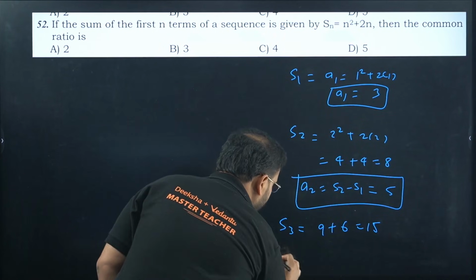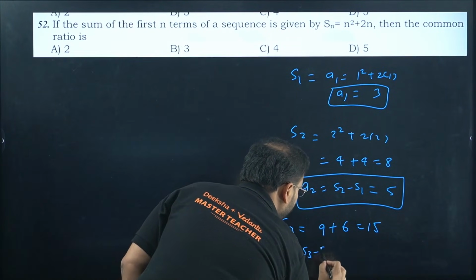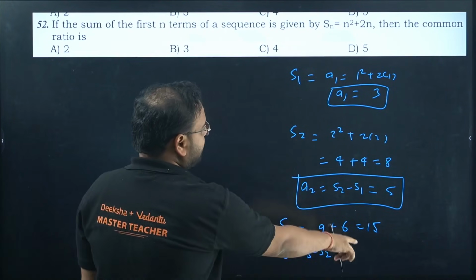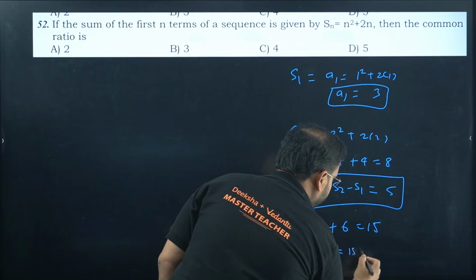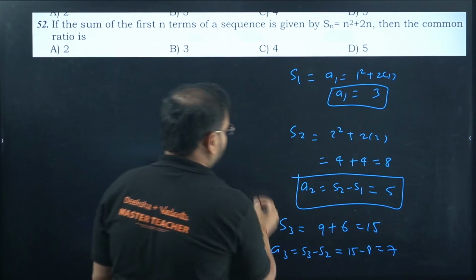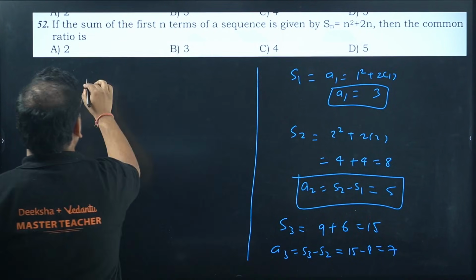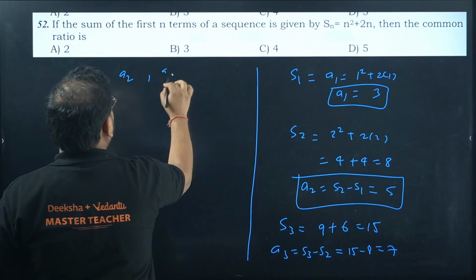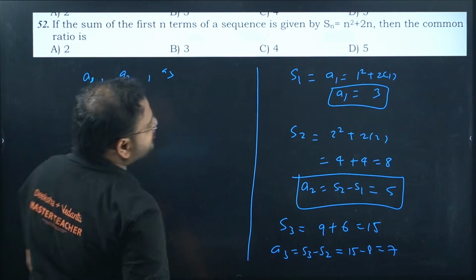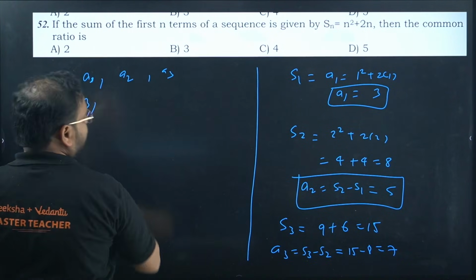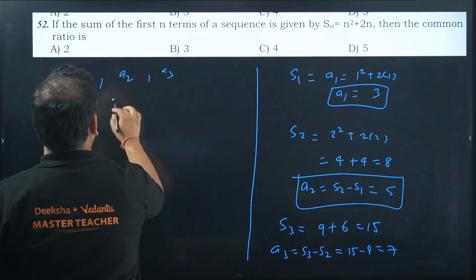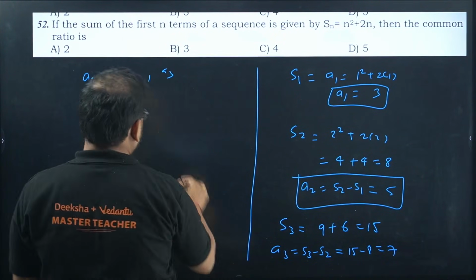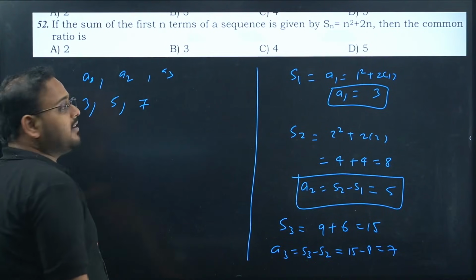And what will be your A3? A3 will be S3 minus S2. So 15 minus 8. How much is that? 7. So I think now we have 3 terms. We can see the pattern. A1, A2 and A3. A1 was 3, A2 was 5, and A3 was 7. 3, 5 and 7 are the terms.